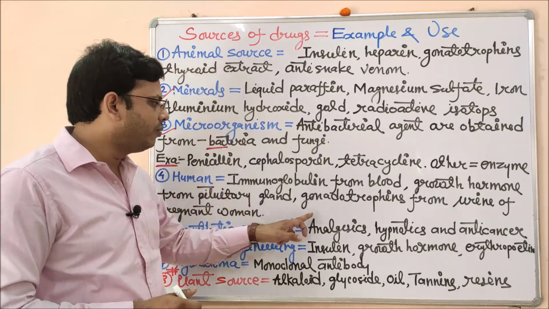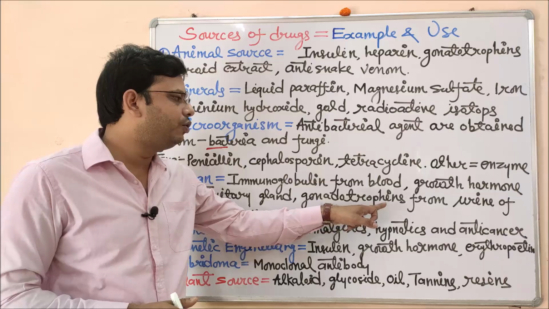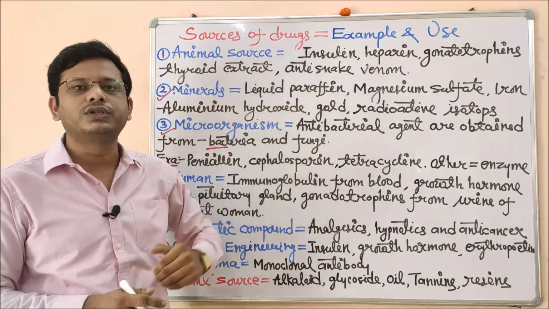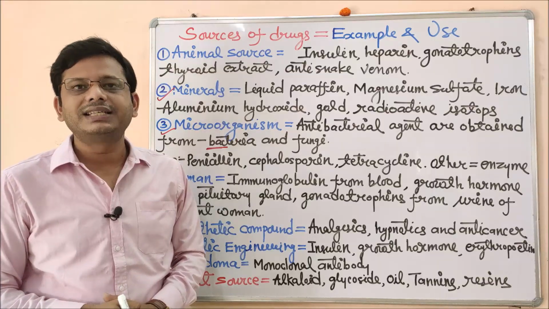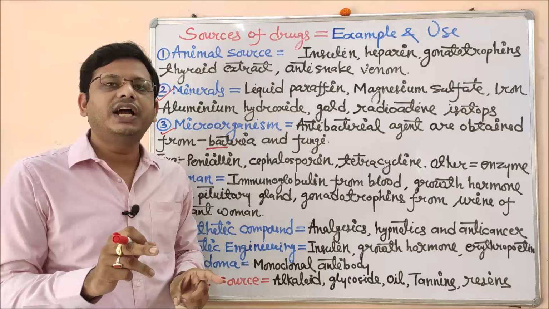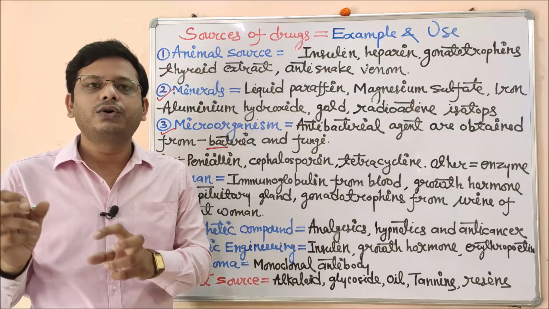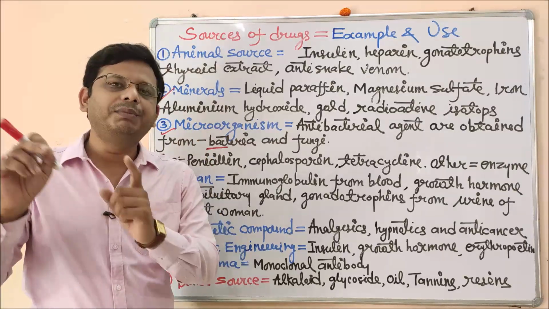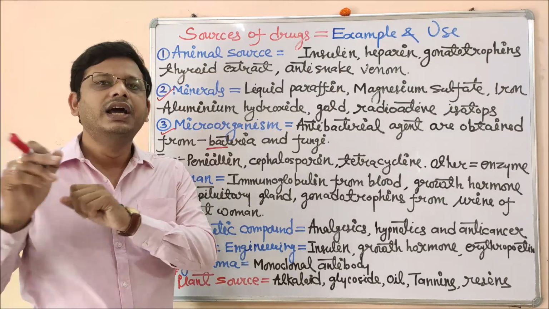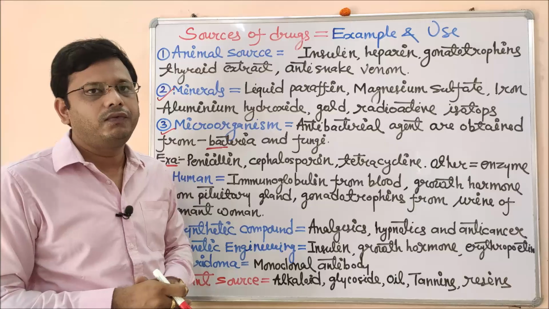Along with growth hormone, we also get the gonadotropins from the urine of pregnant women, as I have said in the case of animal sources. Gonadotropins are in most cases secreted with the urine of pregnant women, and we can use that urine after purifying it to extract the gonadotropin, and that may be used to develop primary and secondary sexual characteristics in a woman who has a deficiency of this.